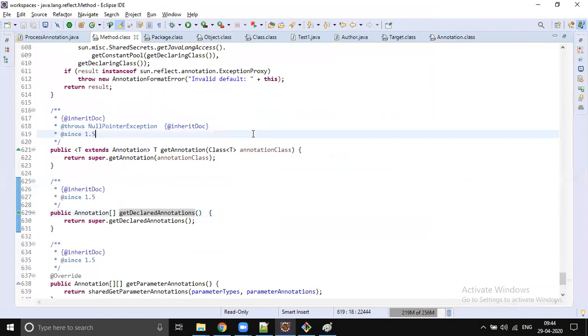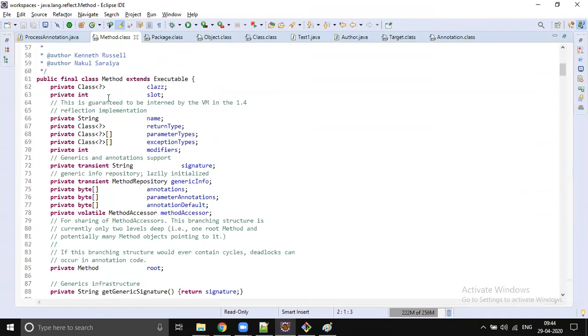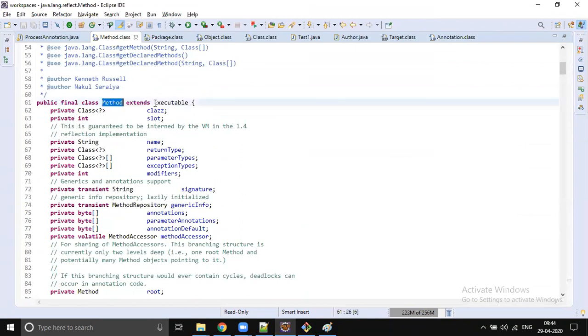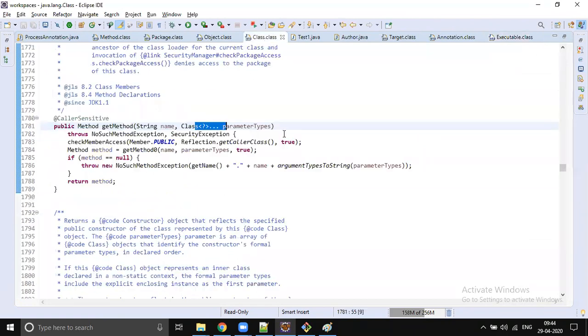One more interface we need to focus on is Method, which extends Executable. Let's go to Class.